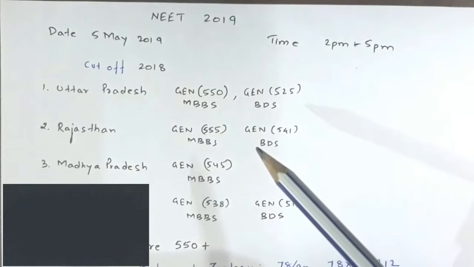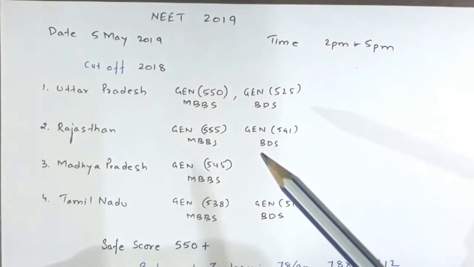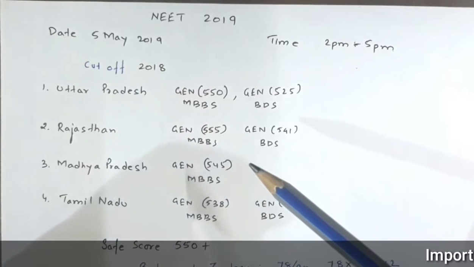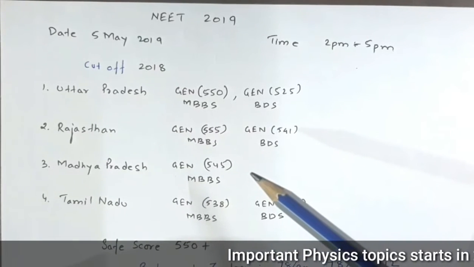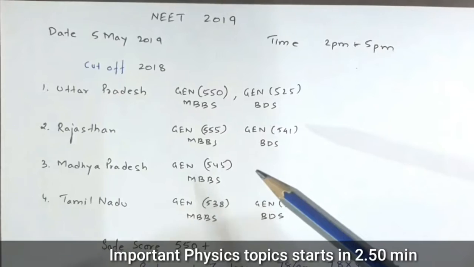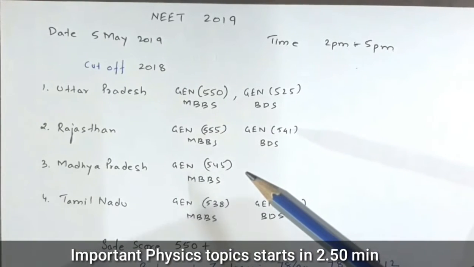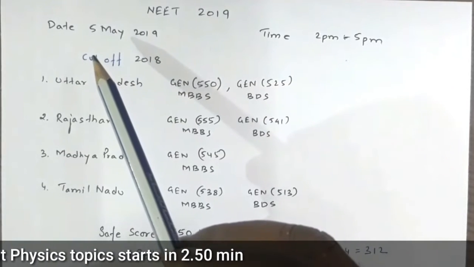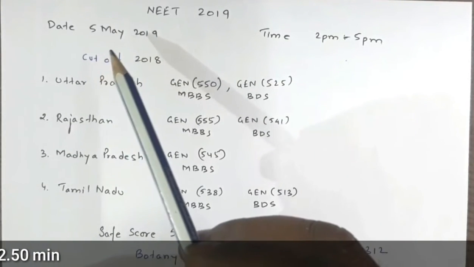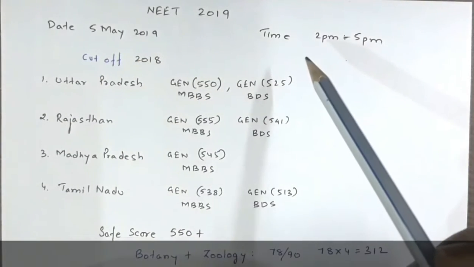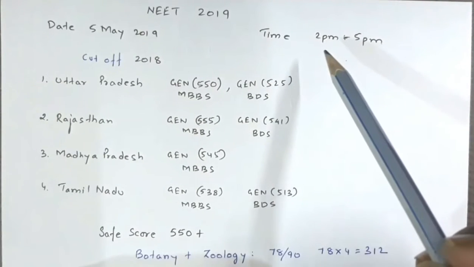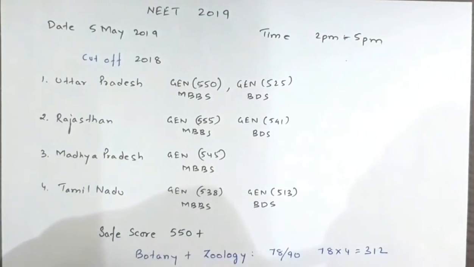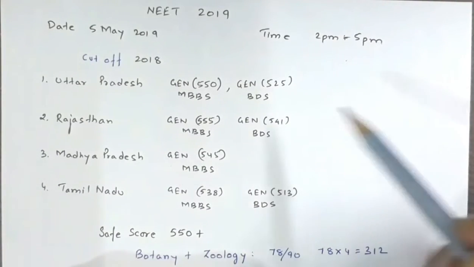Now in this video I'm going to discuss the mathematics of the NEET examination. That is, what kind of cutoff there is for NEET and how to cross that cutoff, or how to cross the safe score. Okay. So this year the NEET examination will be on 5th of May 2019 and the time is in the afternoon from 2 p.m. to 5 p.m. This is unlike the previous year where the examination was held in the morning slot.